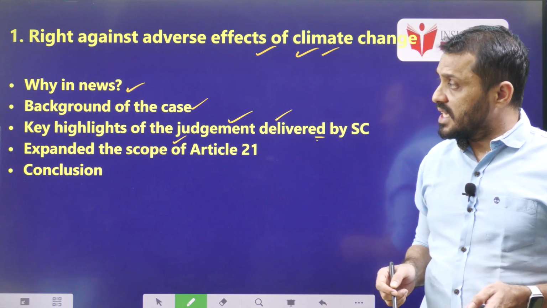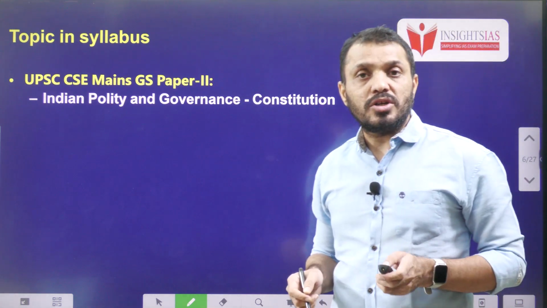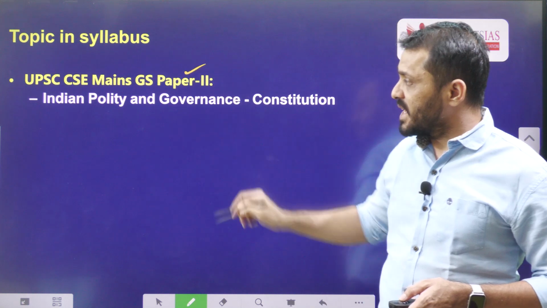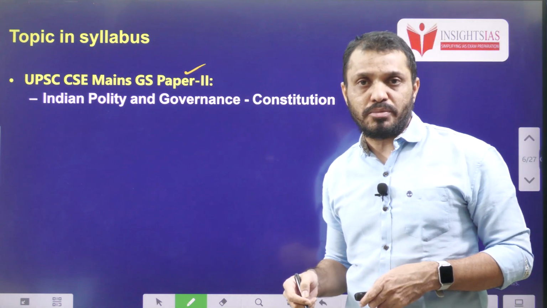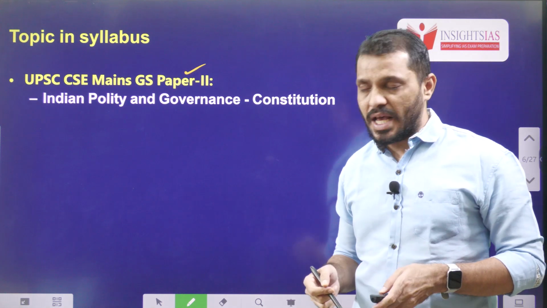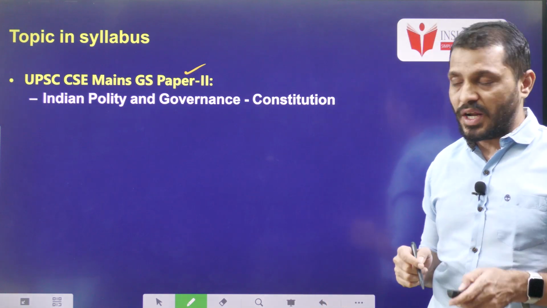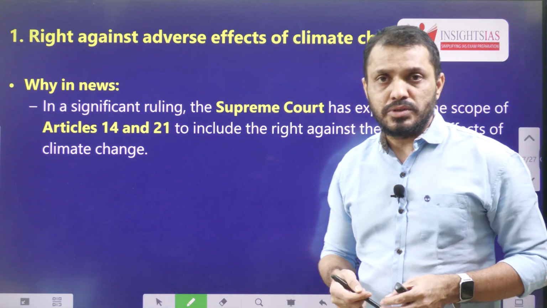Okay. Now let's see the syllabus mapping. This particular topic is related to UPSC Mains General Studies Paper 2, Indian Polity and Governance. Of course, if you are from PSI or optional, it is related to the optional as well, and General Studies Environment 2.